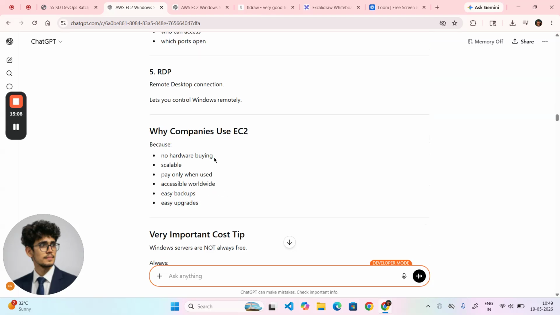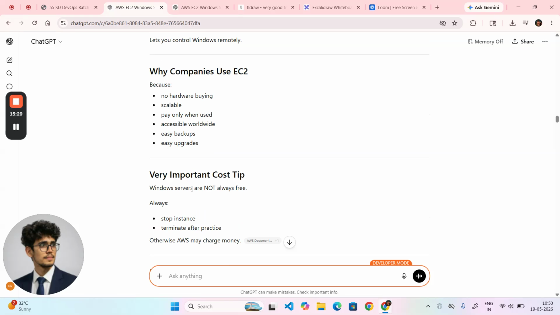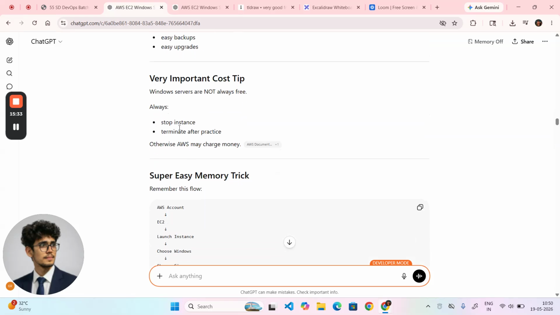Why do companies use EC2 instance? We are not using any hardware. It is scalable. We can pay only for the instance which is running. Okay. Easy backup, easy upgrade. Whatever you're doing, it will create a backup. Very important thing.